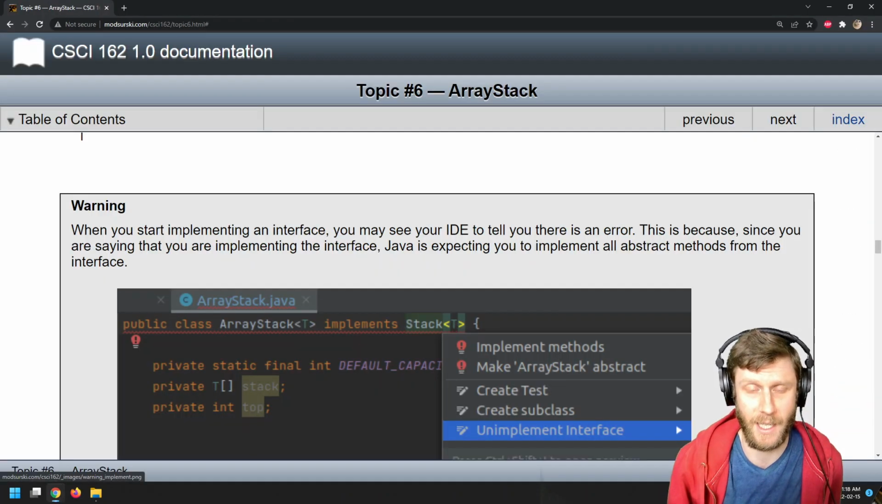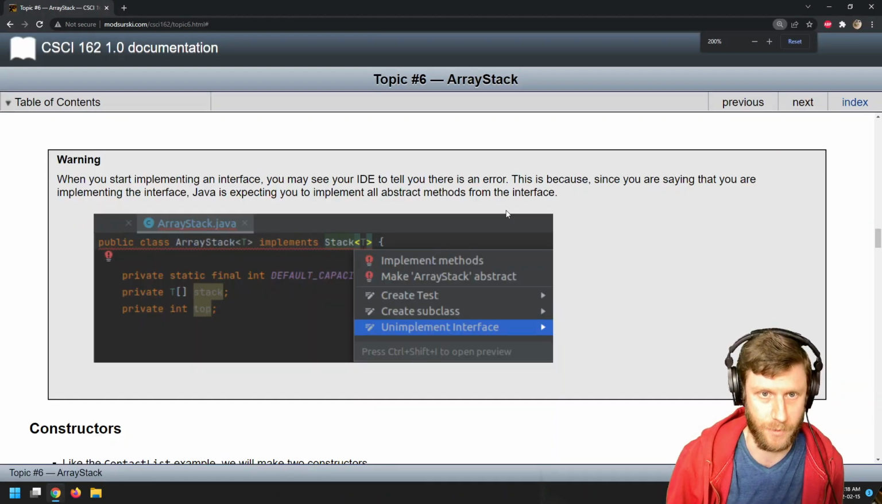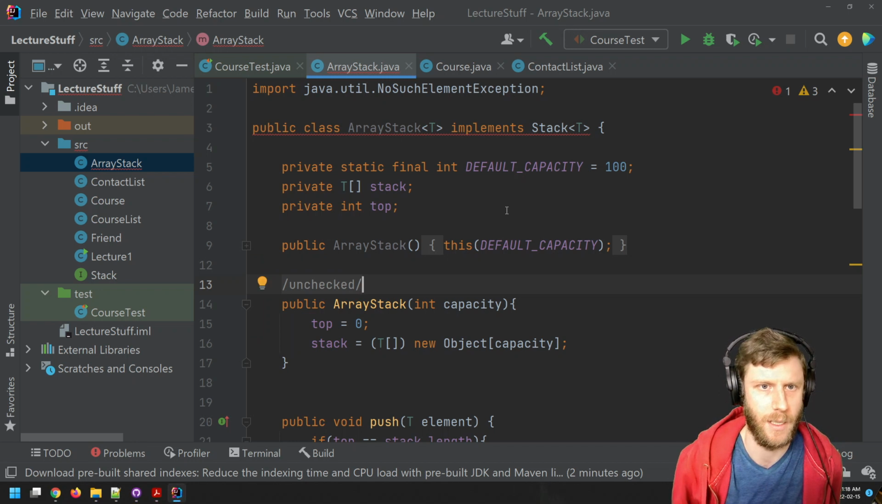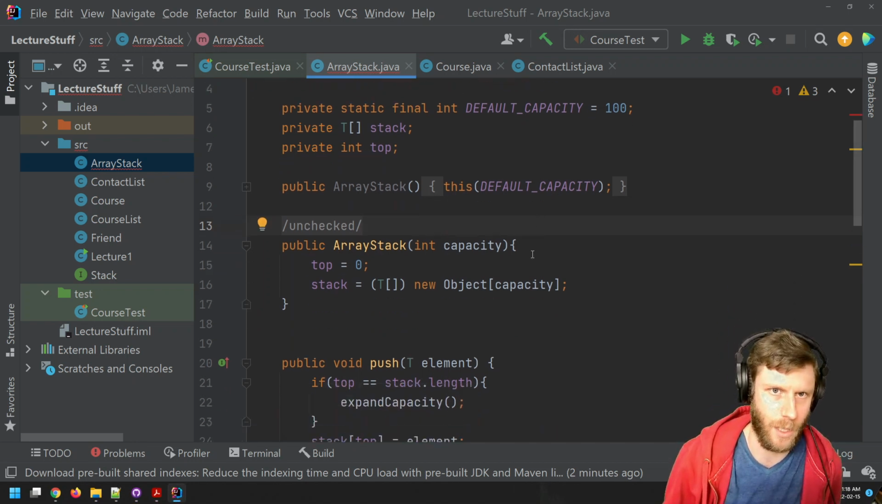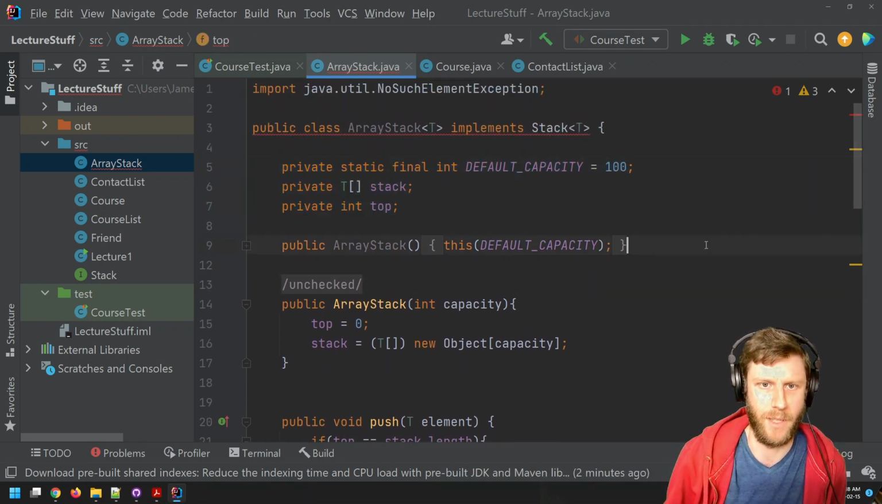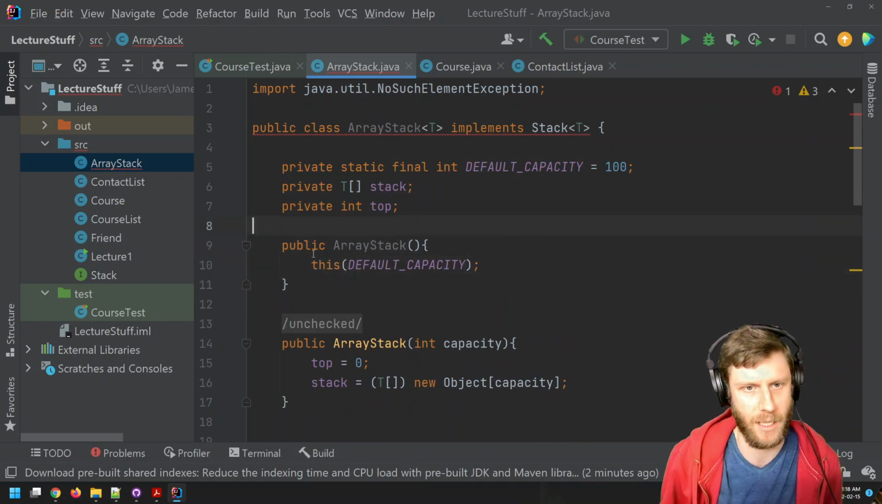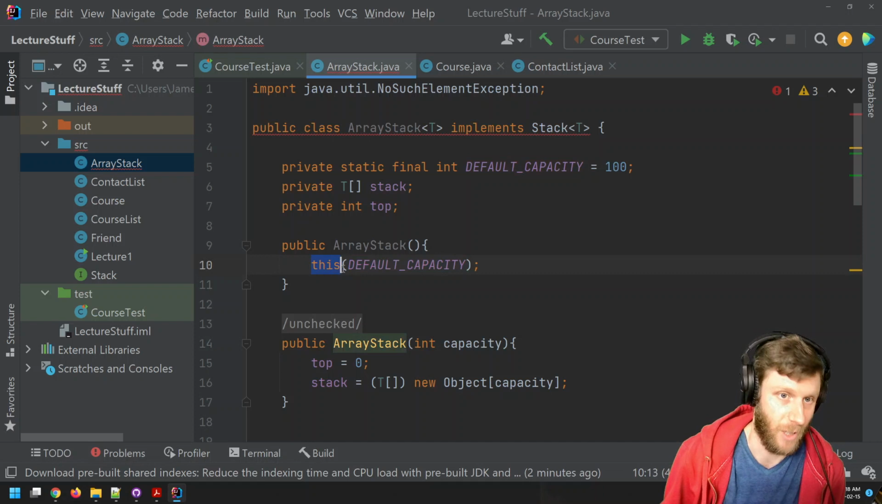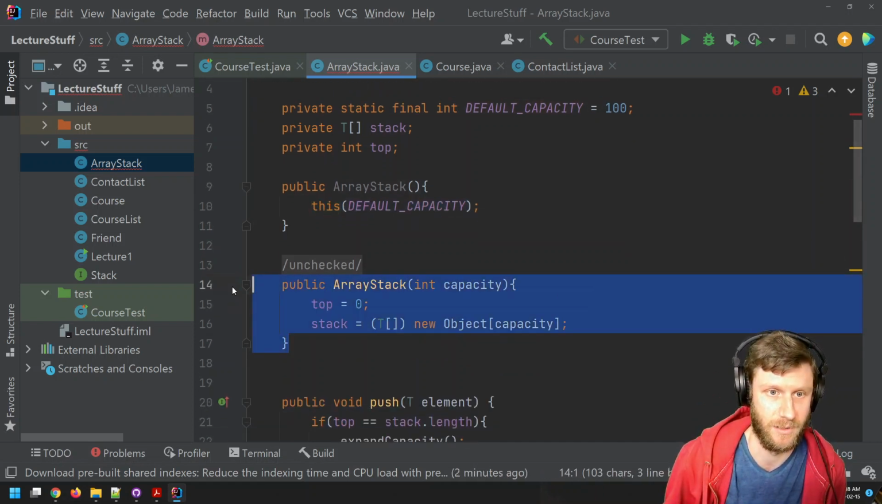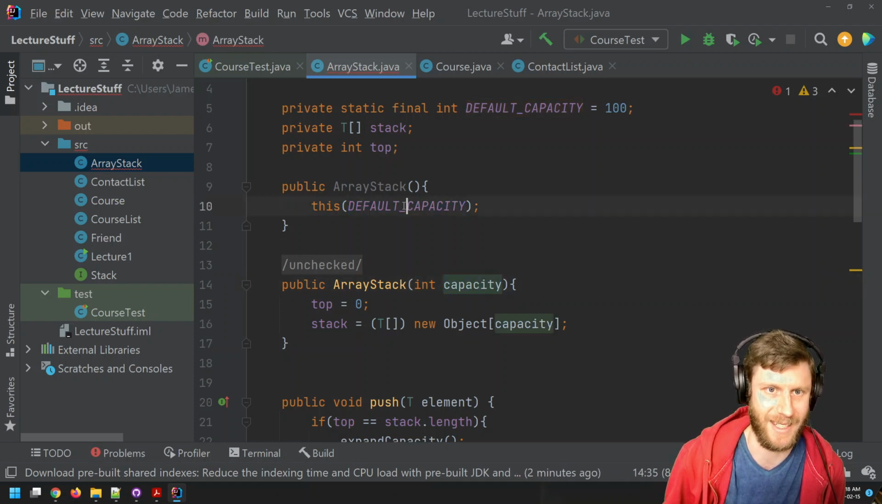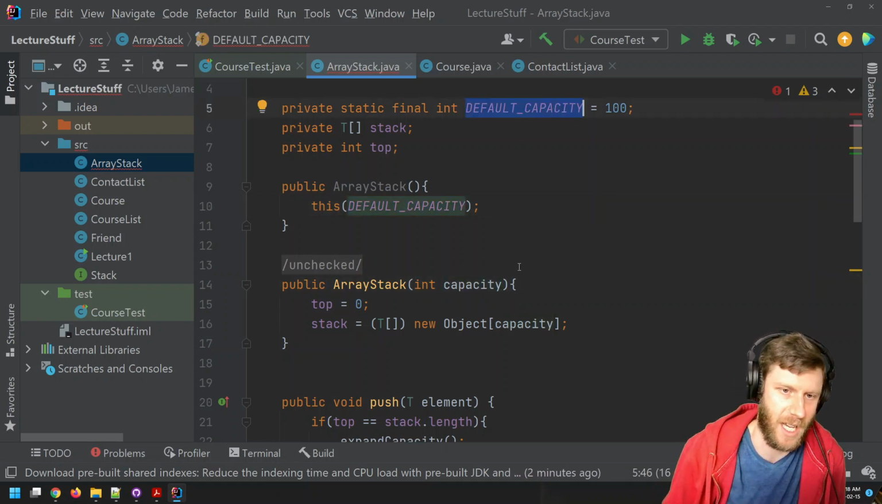All right, last time we were talking about the array stack, of course. And here we go, we were writing this code. We talked about having two constructors. I quickly did this constructor chaining thing where this right here is just calling this constructor, right? With the capacity set to whatever the default capacity is, which is kind of neat.